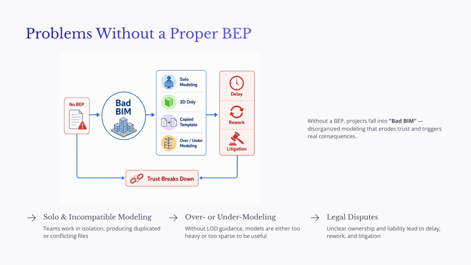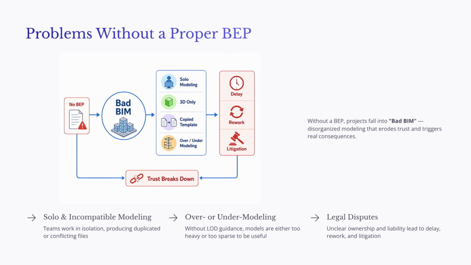A bad BIM occurs when the project team begins modeling without a clear execution strategy. In that situation, each team may create models in its own way. Designers, engineers, contractors, and subcontractors may work in isolation instead of following a shared process. One major problem is siloed and incompatible modeling. When teams work separately, they may produce duplicated files, conflicting model information, or files that cannot be easily combined. This reduces the value of BIM because the model no longer functions as a coordinated project resource.